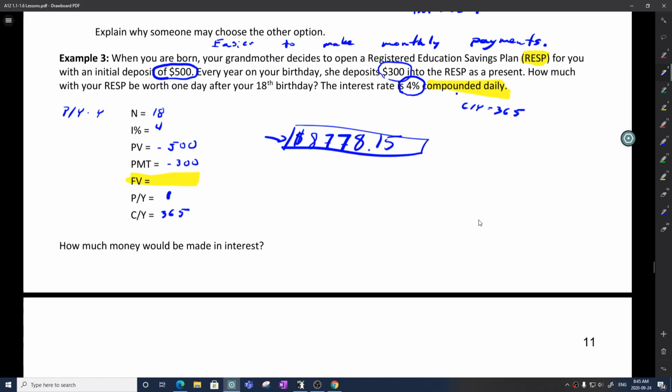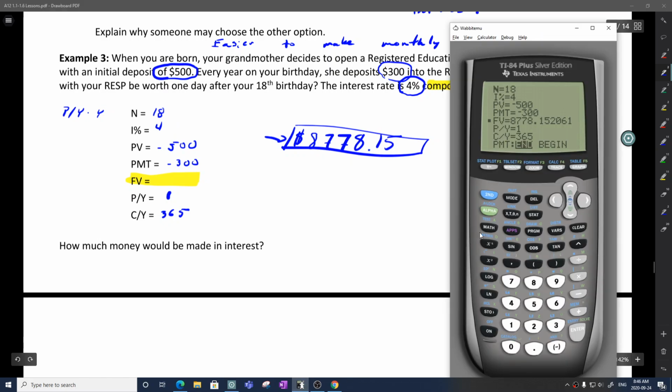Now, how much interest will be made? I'm going to pull up the interest function on the calculator. We have to see what n is going to be, and what we see is n is 18. Now that information is stored in my calculator, so if I go apps, finance again, and go all the way down to this, it really means the summation of all the interest payments, the addition of all the interest payments added together.